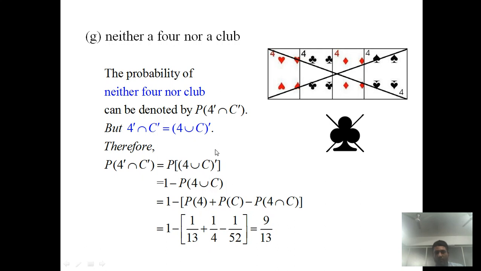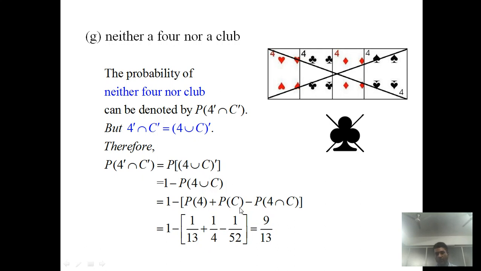But again we have to apply axiom 3, say probability of A dash is 1 minus probability of A. So by using that fact, this can be represented as 1 minus probability of 4 union C. So it is equal to 1 minus probability of 4 plus probability of C minus probability of 4 intersection C. These are single cards, so probability of 4 is 1 by 13.